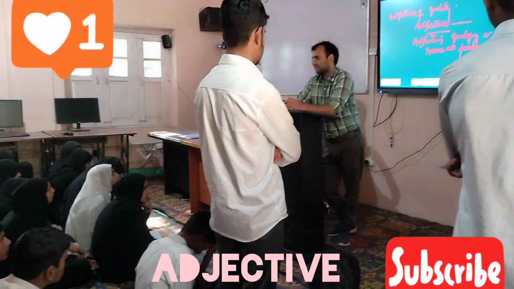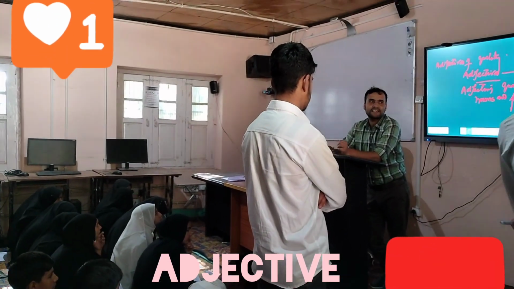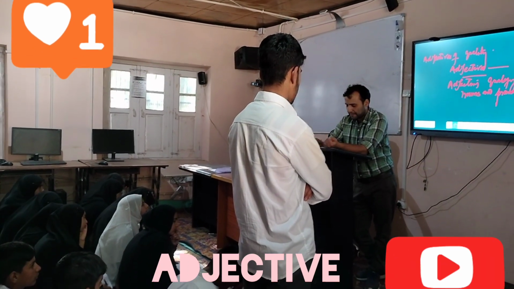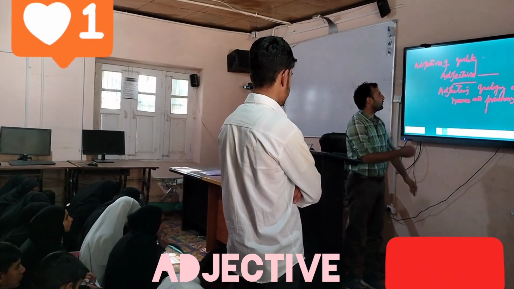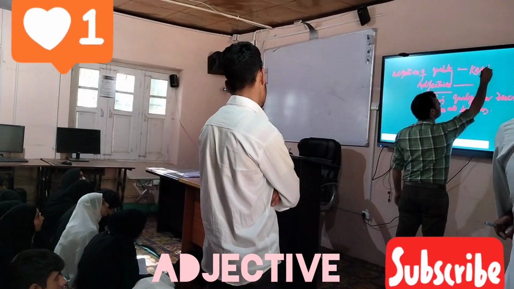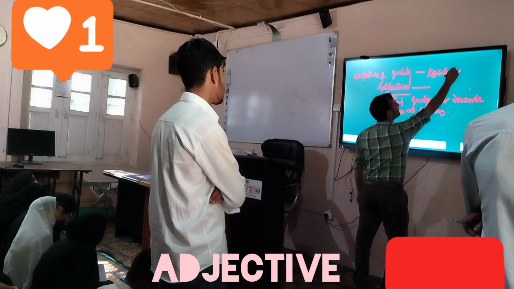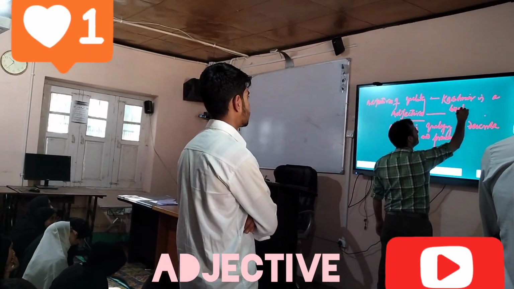That's why Marshall is a noun and fast is an adjective. Kashmir is a beautiful valley. It describes the quality of Kashmir. Beautiful.